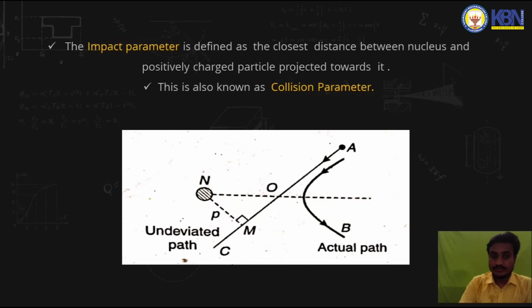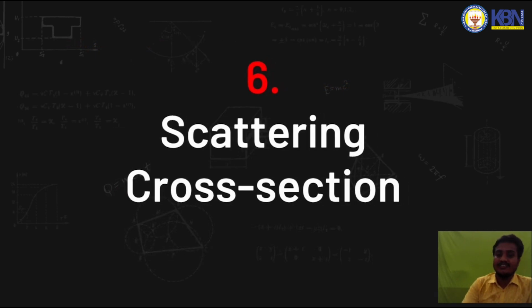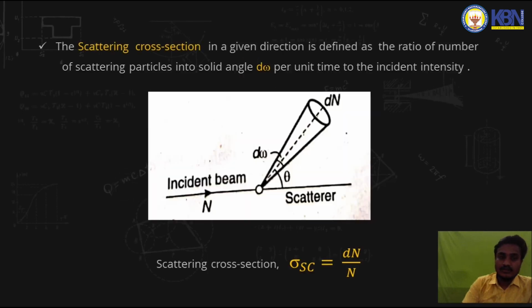Now coming to the next topic, the scattering cross section. When a beam of alpha particles is projected onto a scatterer, they will be scattered in a direction having a solid angle d omega.